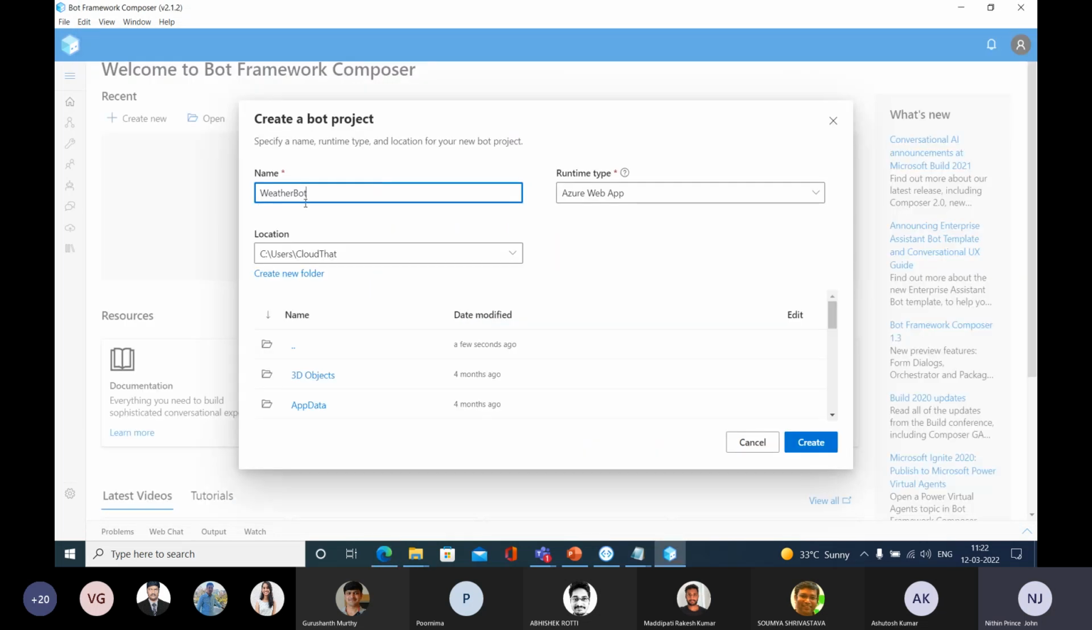So I'm going to give a name for this board, weather board, and the runtime that I'm going to use is Azure Web App. I need to host this board, right? So I'm going to use this runtime as the Azure Web App. After that, go and click this create button.